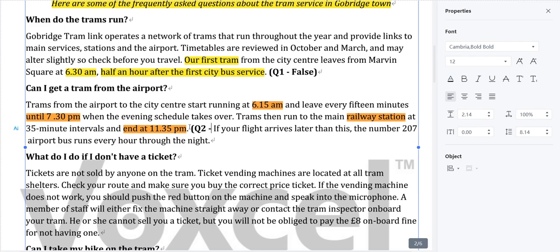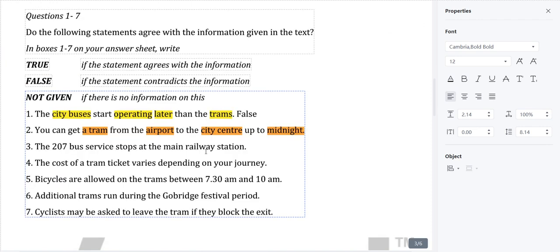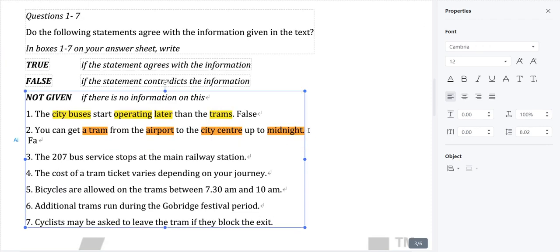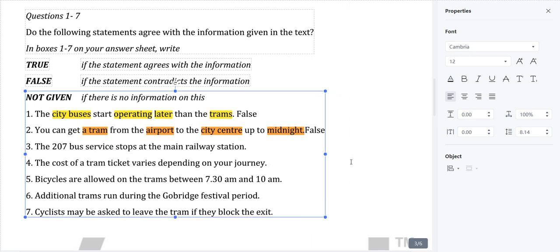Okay, I'll write the location here, location of question number 2, and we know the answer to this question is false. Hope it is clear. Any doubt regarding this? Let me extend this.